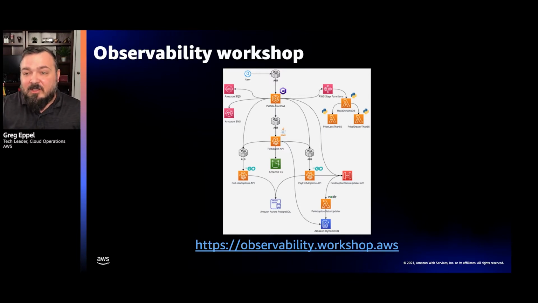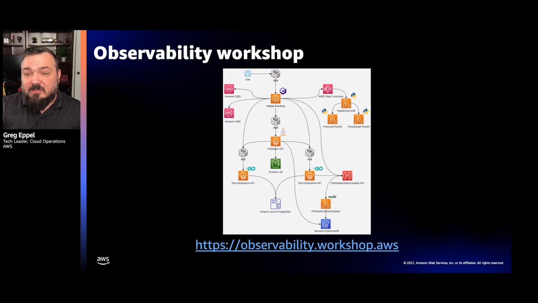There's a sample architecture diagram here that shows a relatively complex app, has some containers, has some VMs, has some serverless functions. So there's a little bit of everything here. It's already instrumented for you, and you can go ahead and use the tools and understand what tooling we provide for observability here. So please, take a screenshot of this, just bookmark it, and go back to this after the session. It's a fantastic resource.